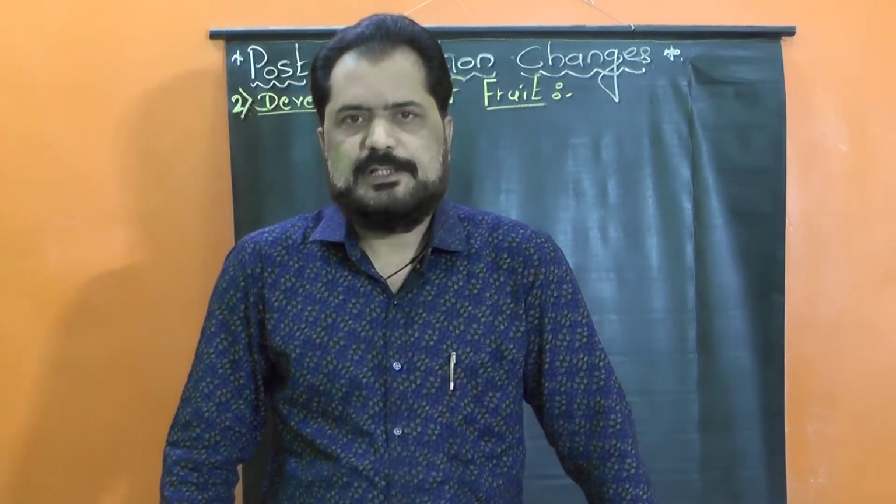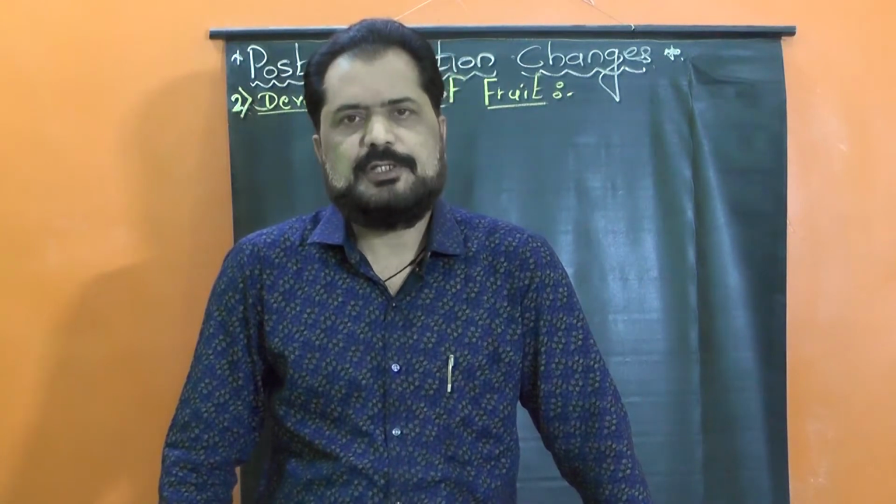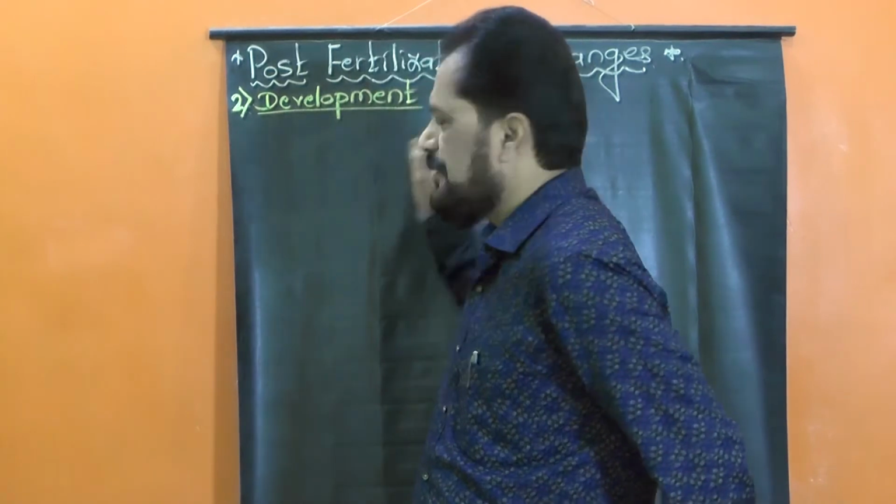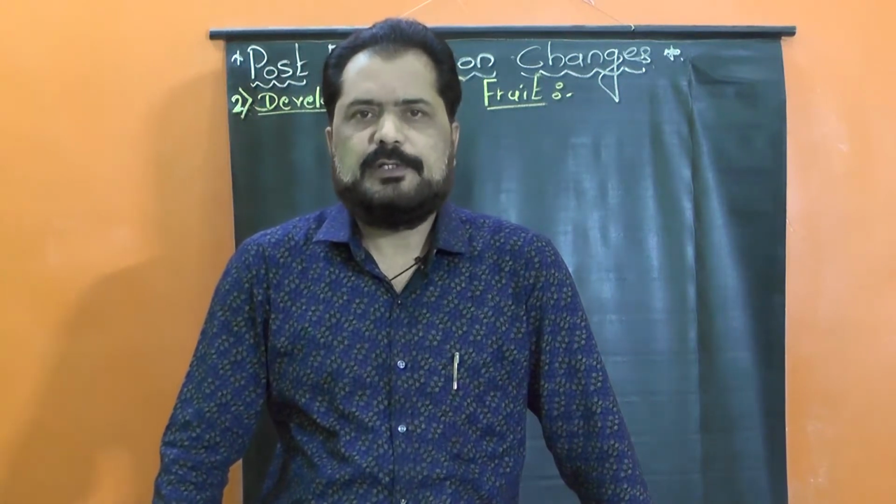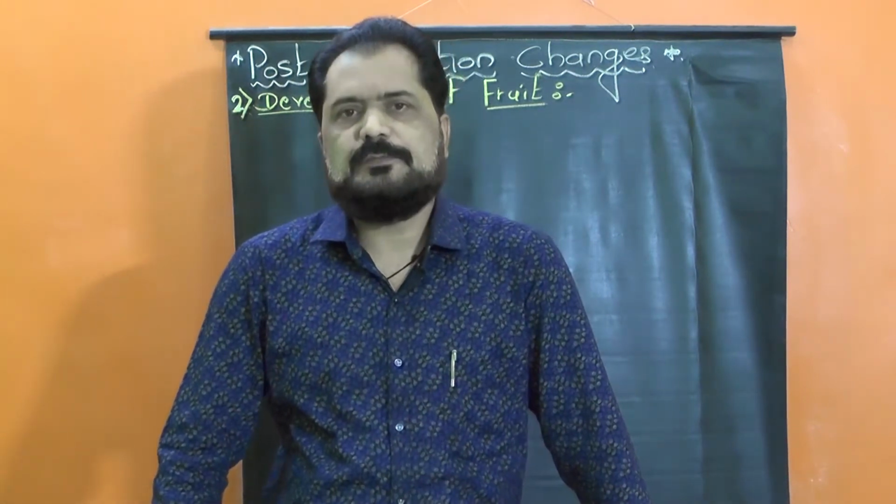In our previous lecture, we started the study of the major area of this chapter, that is post-fertilization changes. These are the changes taking place in the ovule and ovary after the process of fertilization.